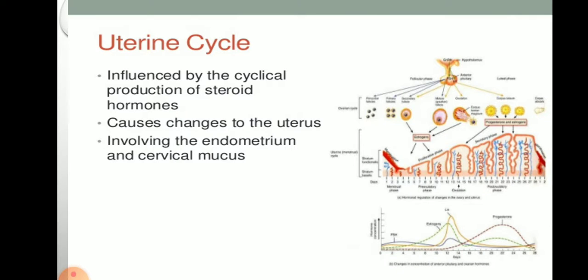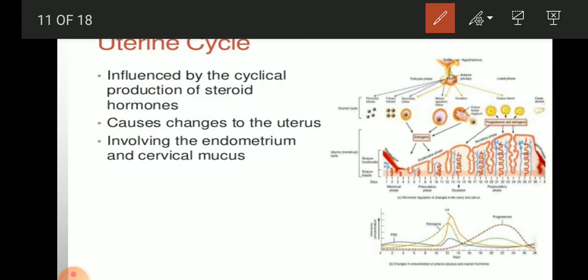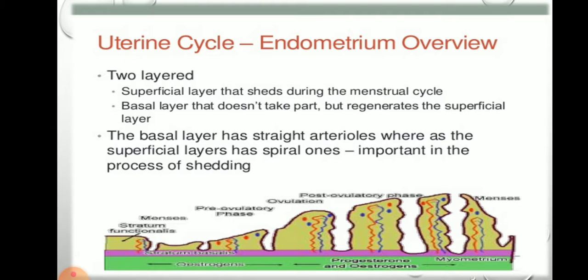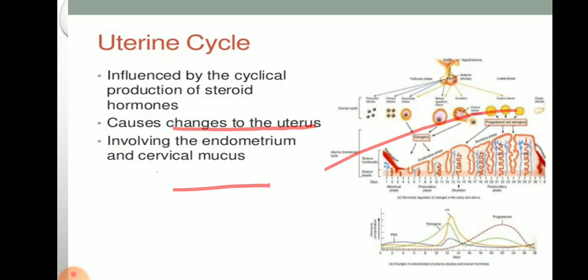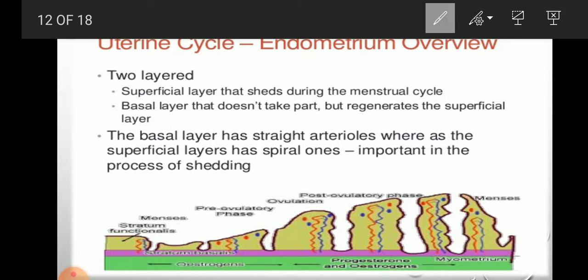So how the uterine cycle moves on, we will see here. It is influenced by cyclic production of steroid hormones and causes changes in the uterus involving the endometrium and cervical mucus. Looking at the overall view of the uterine cycle or endometrium, the uterine wall is made up of a superficial layer that sheds during menstrual bleeding, in which the vessels are present, and then we have basal layers that don't take part but regenerate the superficial layer.